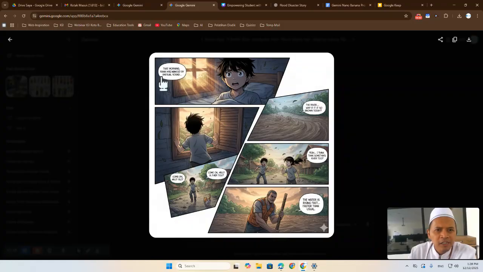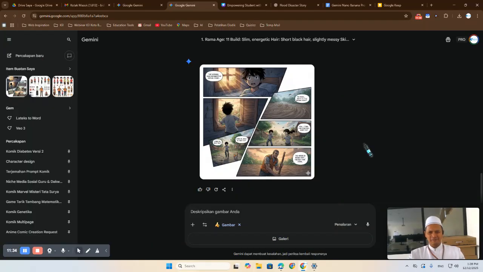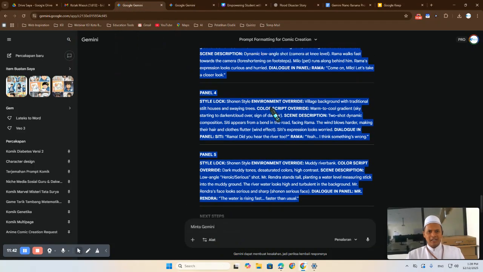Now, let's see. That morning, Rama was awakened by an unusual sound. He sees the river, why is it so brown today? Come on, Milo. Okay, the water is rising fast, faster than usual. The comic is created almost perfect and following the structure we have used before.